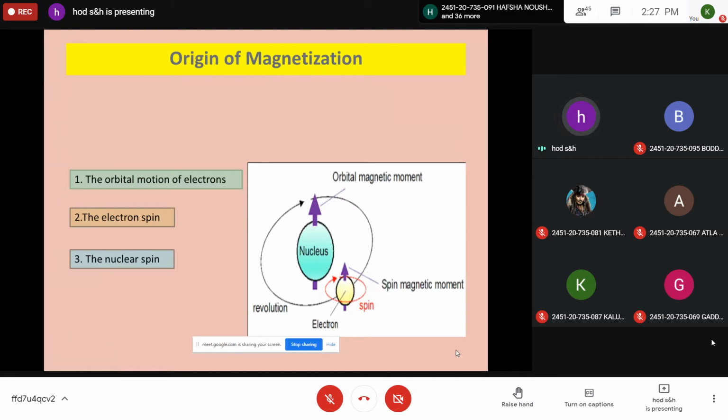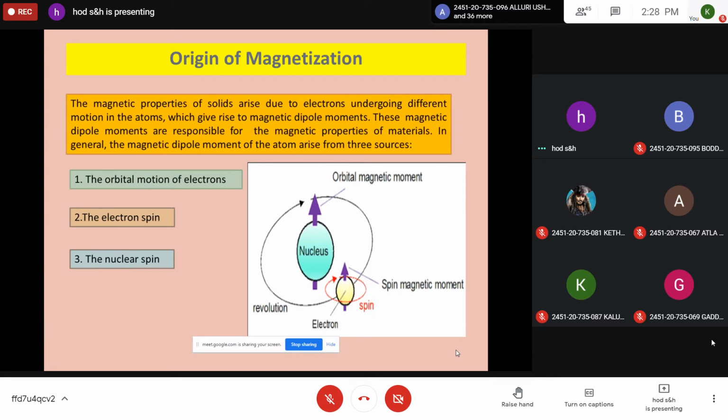So the origin of magnetization is a combination of all three: the motion of electrons around the orbital, the spin motion of electrons, and the spin motion of the nucleus. This causes certain magnetization in a given material. So the magnetic properties of solids generally arise because the electrons undergo different motions in the atoms, which give rise to magnetic dipole moments. These magnetic dipole moments are responsible for the magnetic properties of materials.